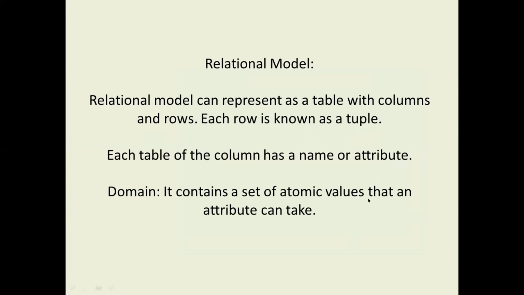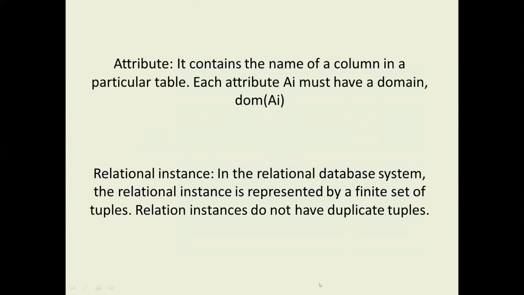Okay, thank you. Up to now we have discussed what a relational data model is, what a relation is, what an attribute is, and what a tuple is. In the same way, we discussed the relational instance. Relational instance means how many rows are maintained in a table.